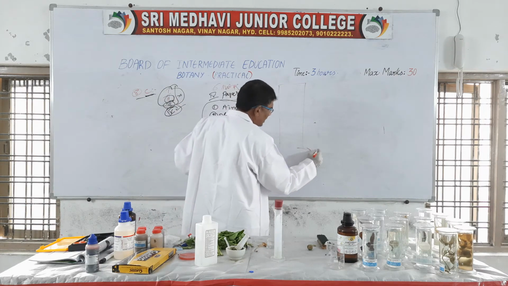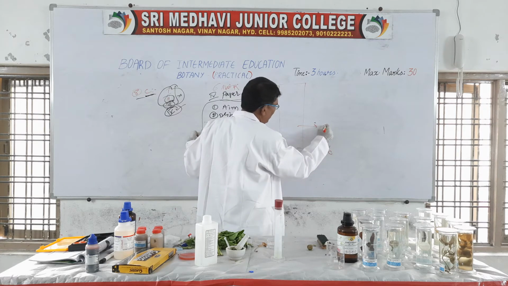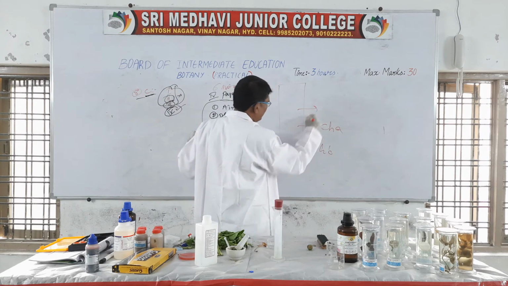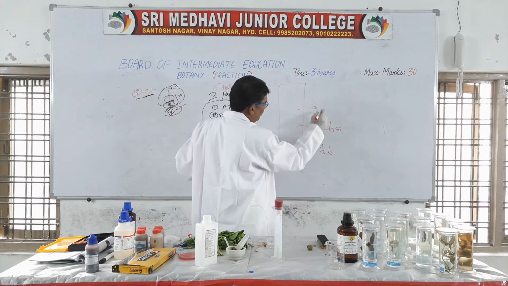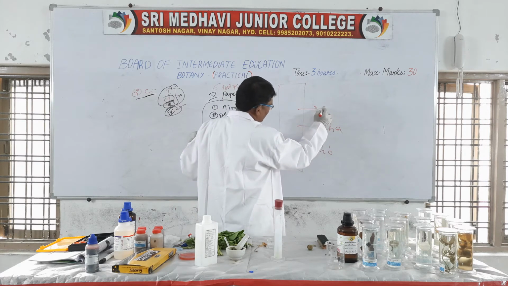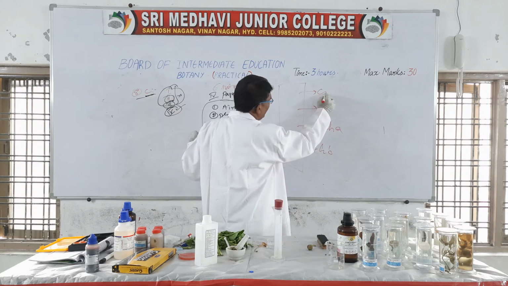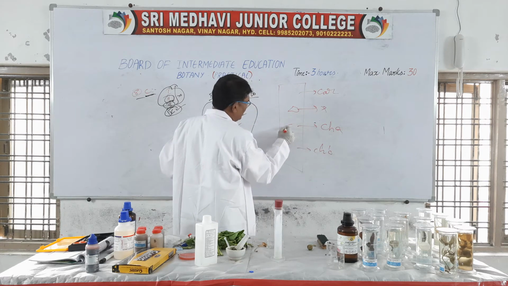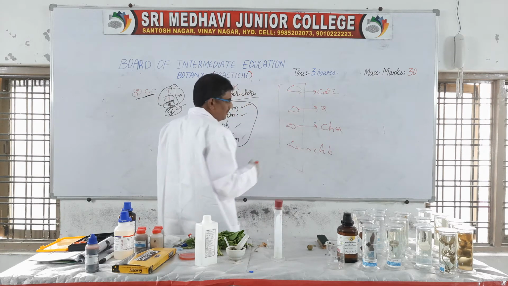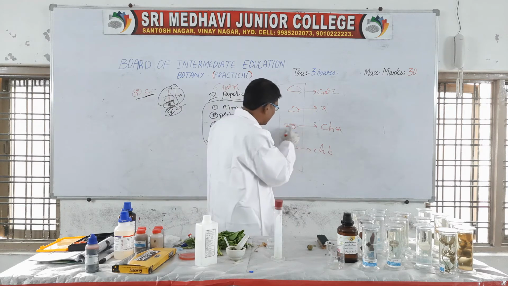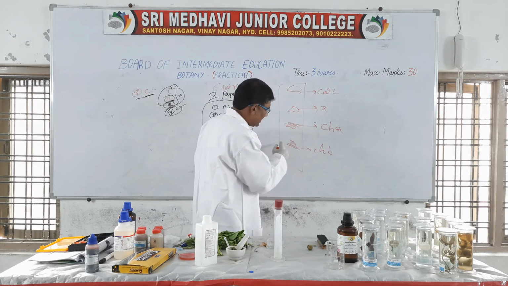Based on that, this is chlorophyll B, then chlorophyll A. The diagram also you have to draw on that. Chlorophyll B, chlorophyll A, xanthophyll and carotene. These 4 colors you have to draw in the answer. Actually not like that, these colors appear in this order.